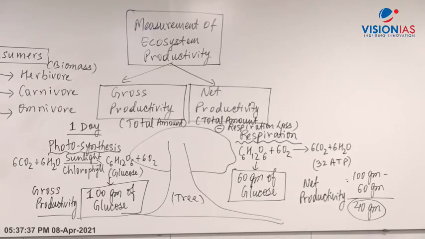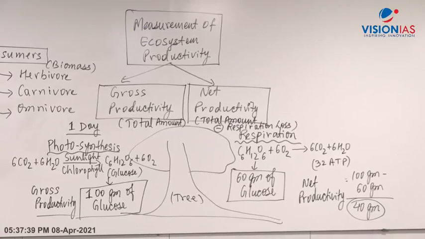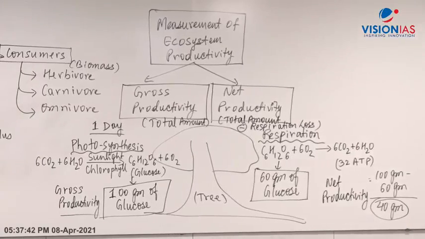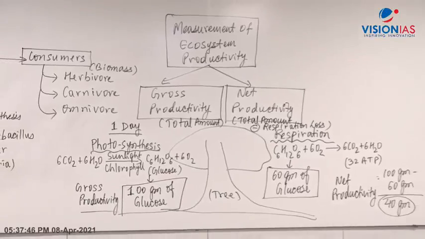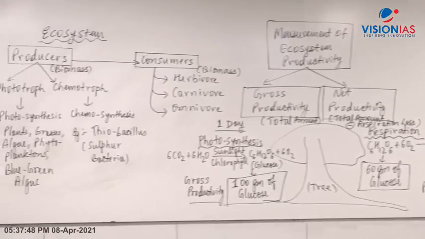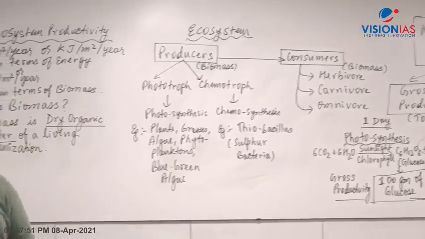The camera is on the dry organic matter. Dry organic matter means once you take the leaves, all the leaves or plant material, and you dry it in the sun, all the water is removed.